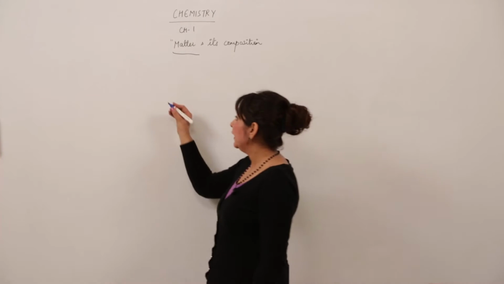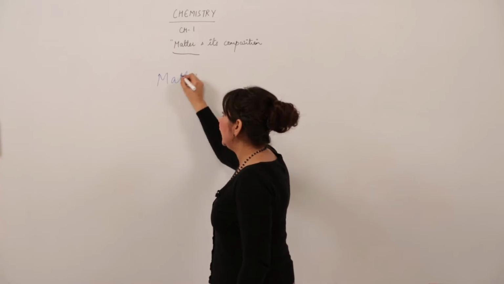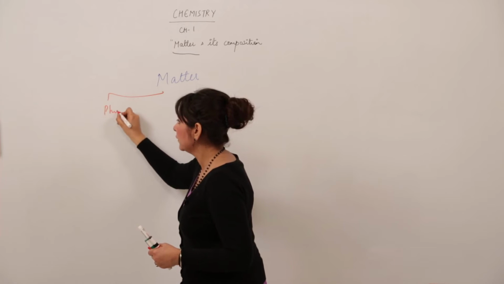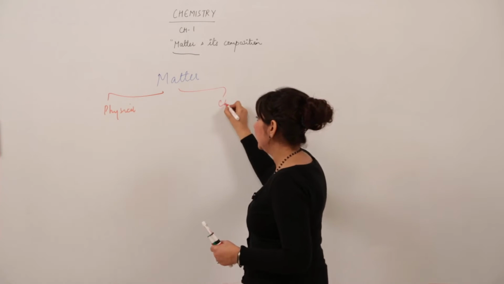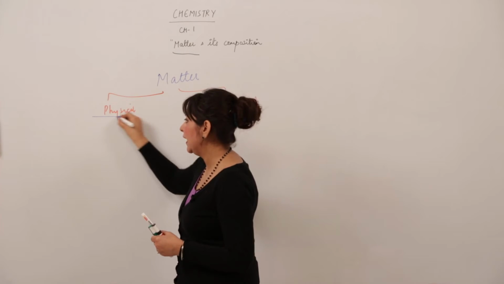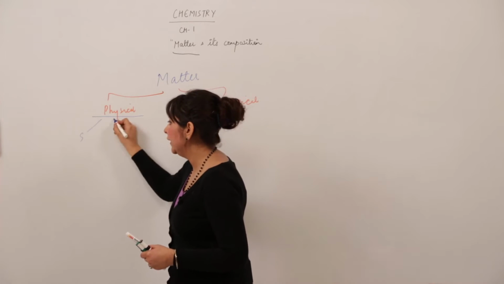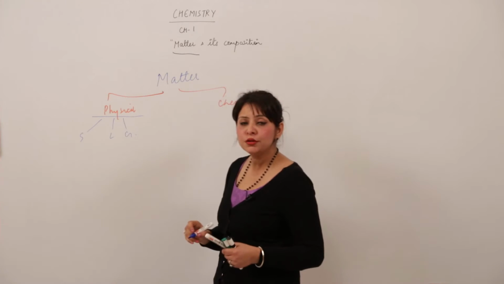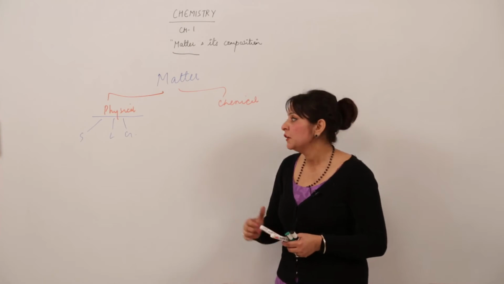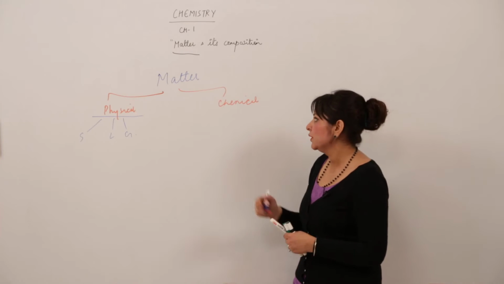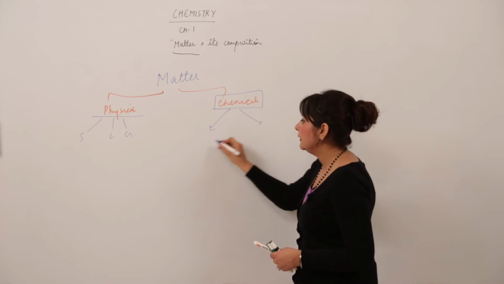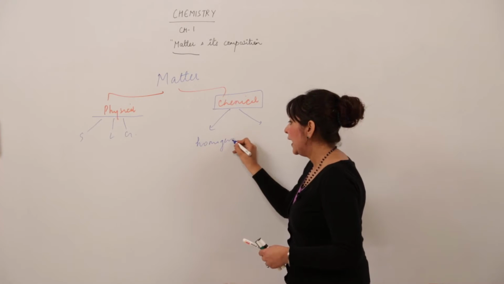As I have told you, the matter can be classified into two categories, that is on the basis of physical classification and on the basis of chemical classification. As we have already taken into account the physical classification, that is the different states of matter, that is solid, liquid and gas. And I have also told you the four more states in which a matter can exist. Now coming to the chemical classification, we can classify the matter on the chemical basis into two categories, that is homogeneous and heterogeneous.